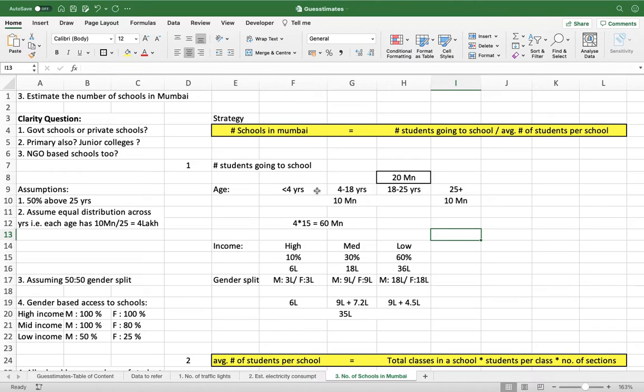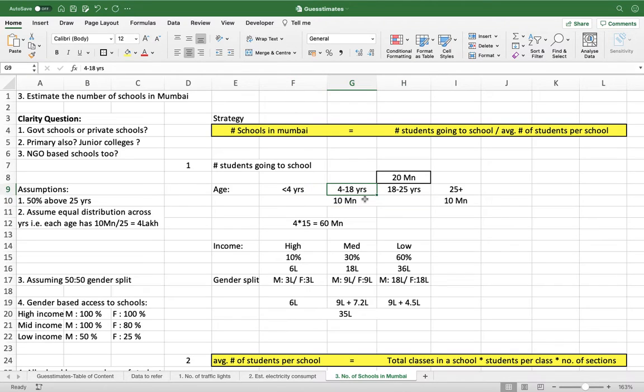Now, just for my understanding, I split this age group till 25 into three different parts: less than 4, 4 to 18, and 18 to 25. Now 4 to 18 is the age group which will actually go to school, and 18 to 25 will basically go to college, and less than 4 cannot go to school. Okay, so this is what I have considered.